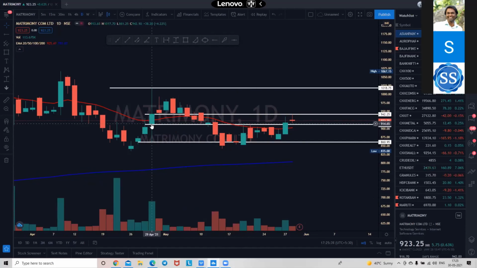See, the formation was done on 29th April, and from 12th May to 27th May, almost 15-16 days, it was in this trading range. It has not gone down, it has not gone up. So pretty much a good candidate, a good spot. Let us see about this level, 944 or 950 levels, for 50-60 rupees.